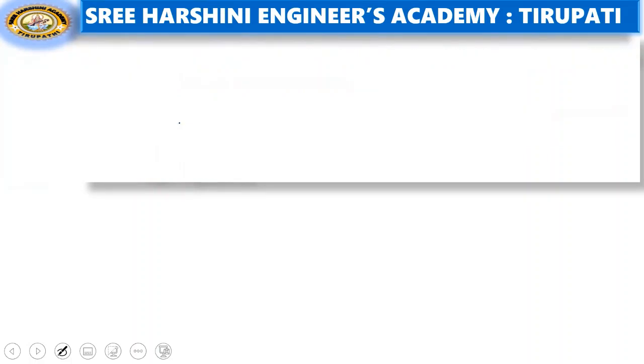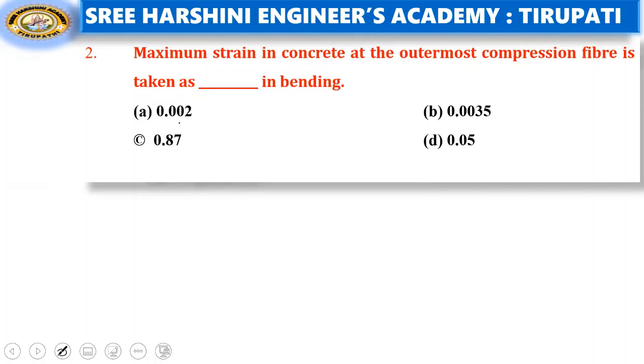Coming to the next question here. Maximum strain in concrete at the outermost compression fiber is taken as dash in bending. Options: 0.002, 0.0035, 0.87, 0.05. Look at the answer here. 0.0035 is the right answer.